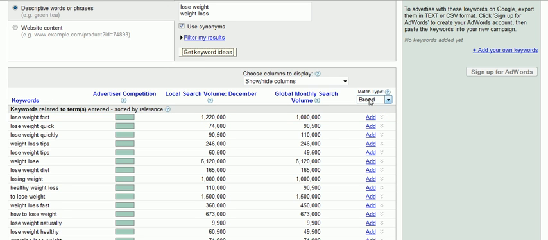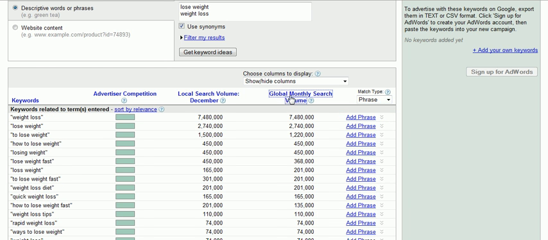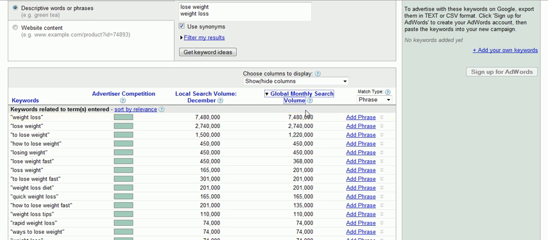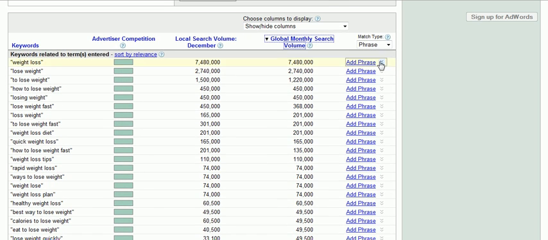What I also recommend you do is come over here to where it says match type and choose phrase. So you choose phrase match. And then come over here where it says global monthly search volume and just click on that, because that will sort it from top to bottom, the highest search volume to the lowest search volume. Under phrase match, you're going to notice here weight loss and lose weight, in the millions. To how to lose weight, that's pretty high.